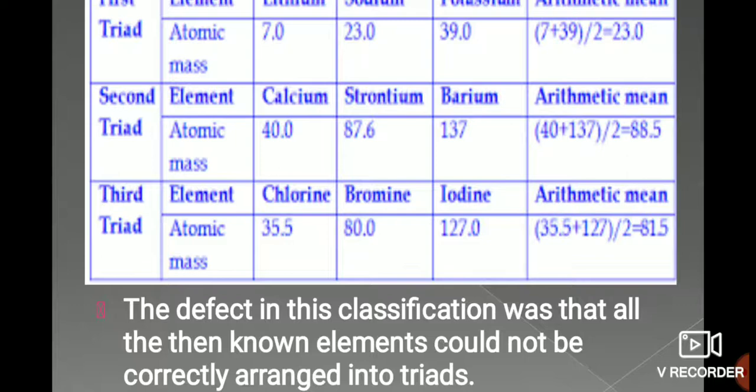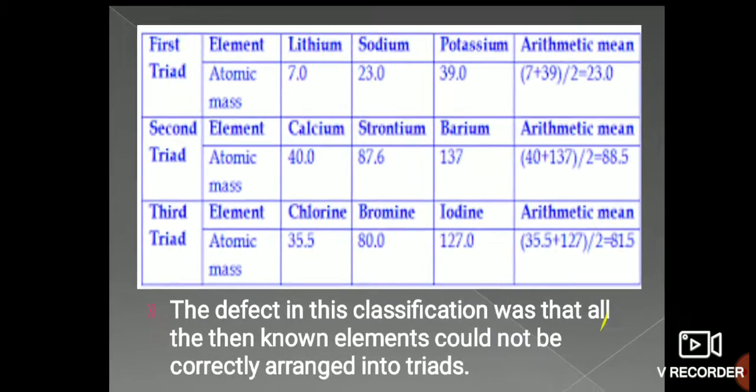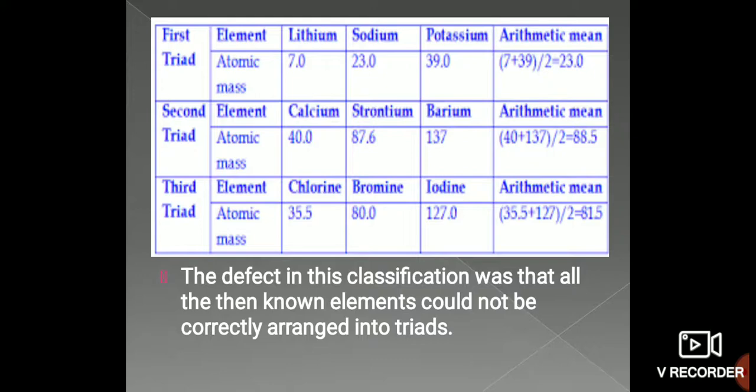That is why this theory did not come into existence, because only a few elements were there, and even those could not be adjusted according to Dobereiner's triads. So this was the defect, and there was a need for another table or another law.